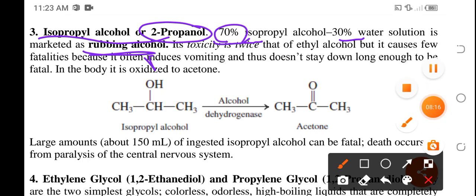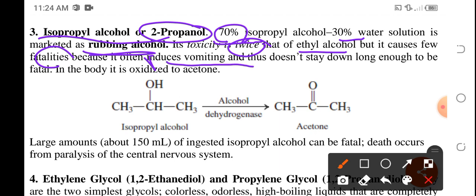Okay, the toxicity of isopropyl alcohol is twice that of the ethyl alcohol. Kaya lang, konti lang daw ang fatalities ng mga nakaka-ingest ng isopropyl kasi once you have taken isopropyl alcohol, this will induce vomiting.